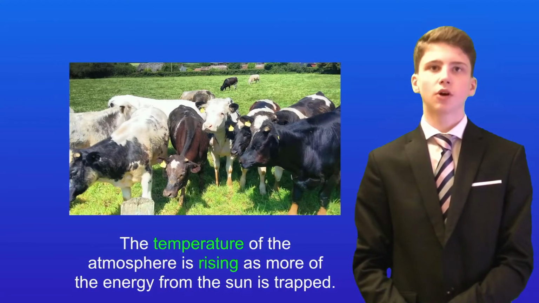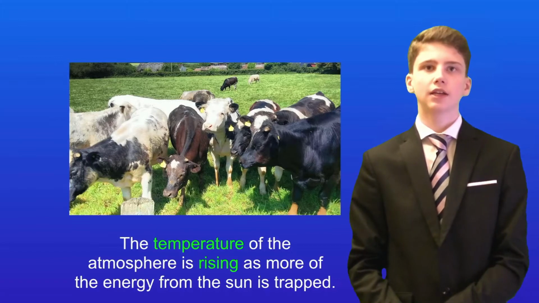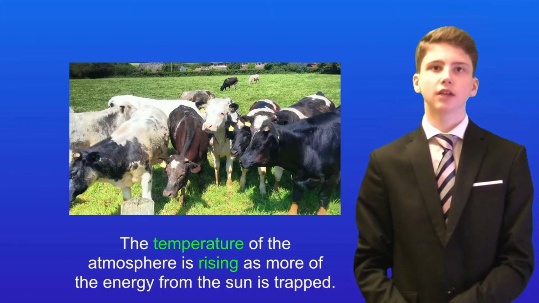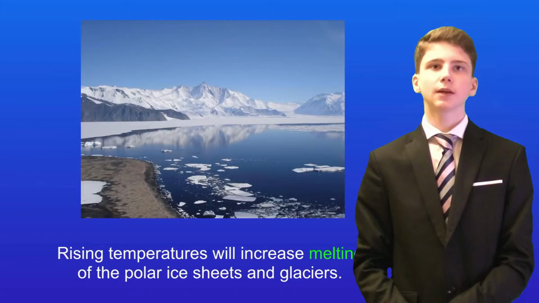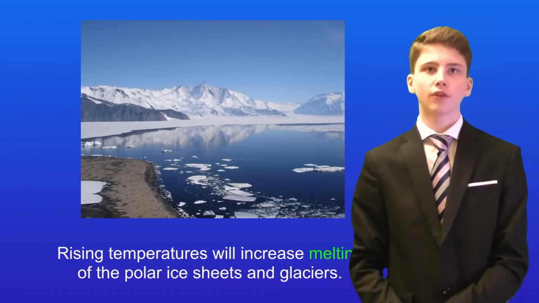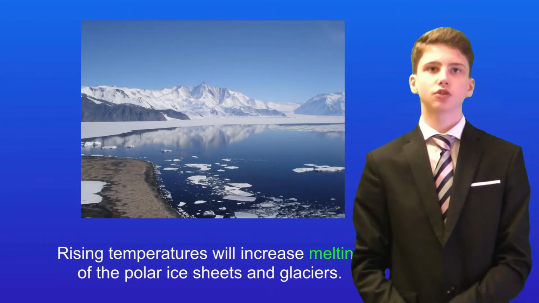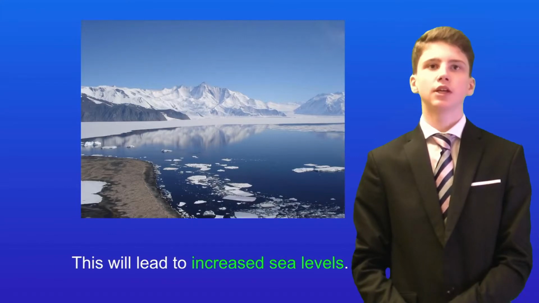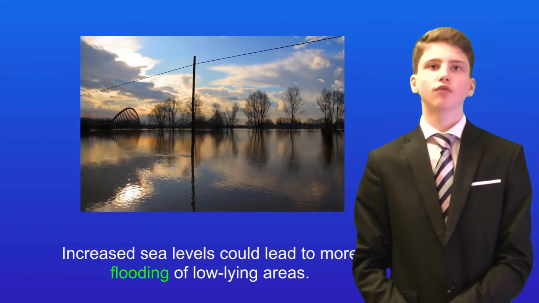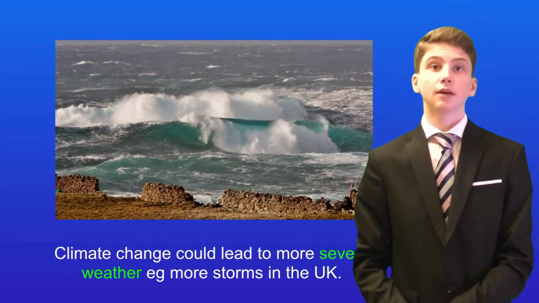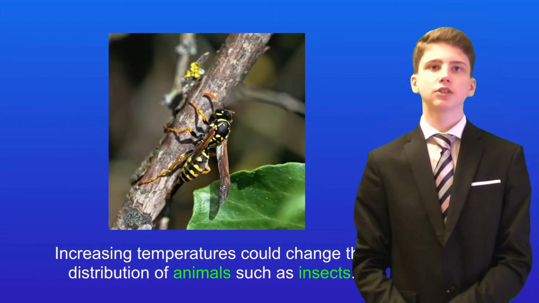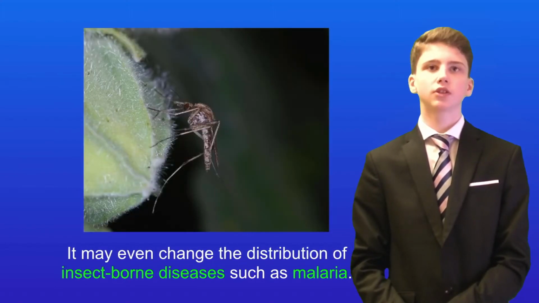We're going to look at the possible effects of this now. And again, you could be asked about these in your exam. Firstly, rising temperatures will increase the melting of the polar ice sheets and glaciers. This will lead to increased sea levels. Increased sea levels could lead to more flooding of low-lying areas. Climate change could lead to more severe weather, for example, more storms in the UK. Increasing temperatures could change the distribution of animals such as insects, and may even change the distribution of insect-borne diseases such as malaria.